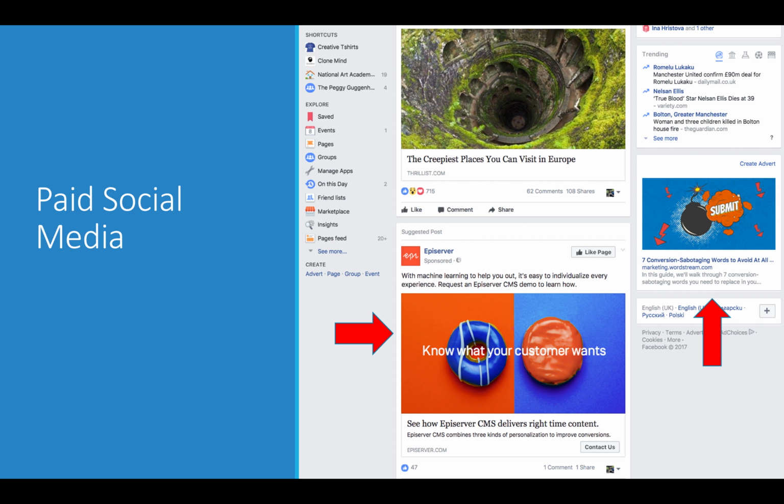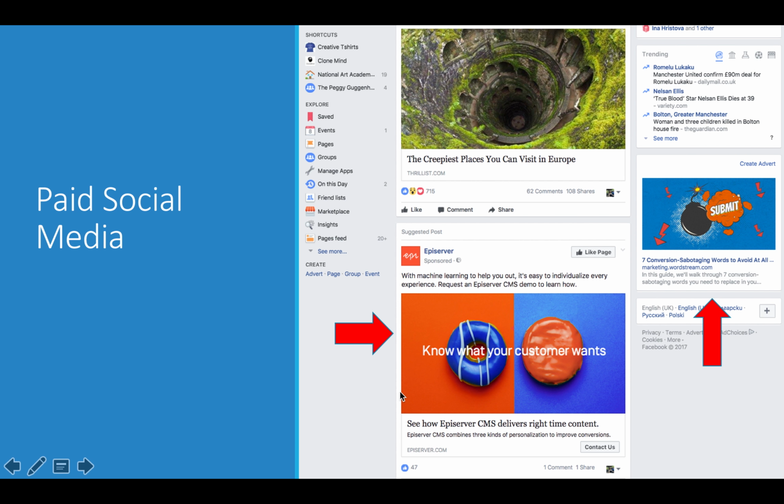So they appear organically because I have liked their page. If I hadn't liked their page, I wouldn't be seeing this post, even though it has a lot of comments, shares, likes. But they already have a very big database of people who have liked their magazine. They know it, they follow their content, they're aware of the brand. So for them, this is a different level, this is a different game.